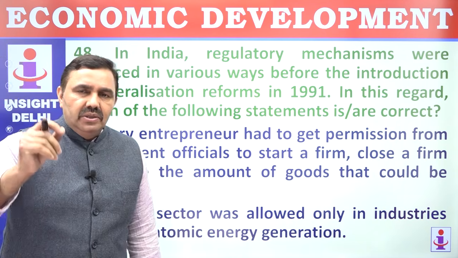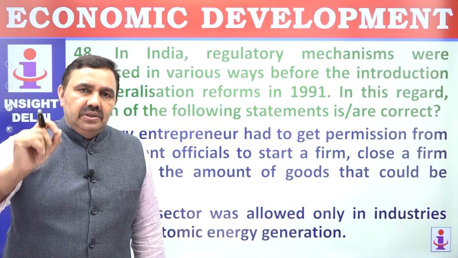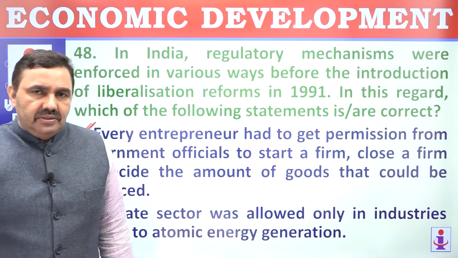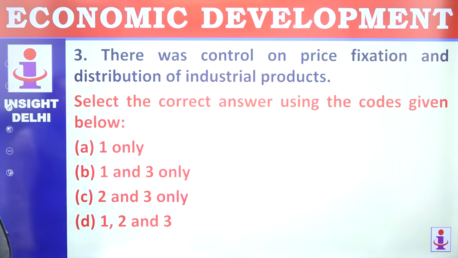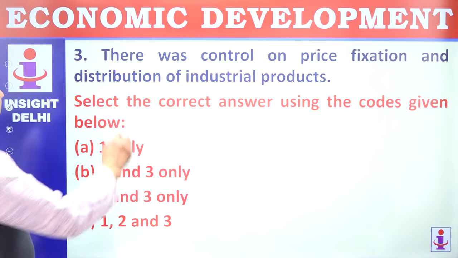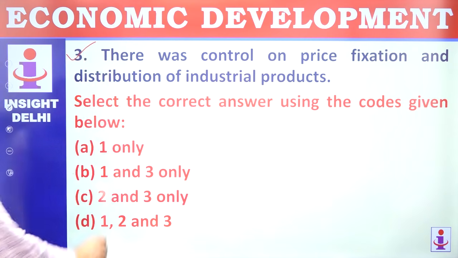So private sector is not allowed even today in atomic industry, so we have to see private sector was allowed only in non-critical industries. There was control on price fixation and distribution of industrial products. Definitely there was control of price, control of taxes, everything was there. 1 and 3.